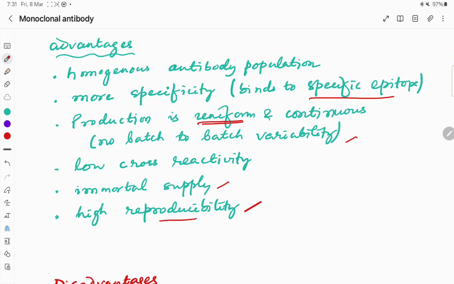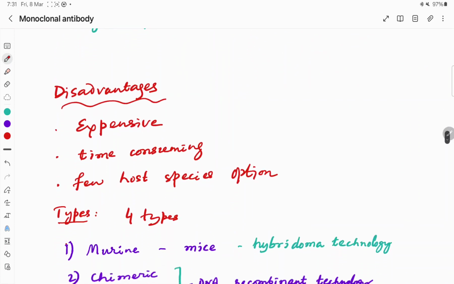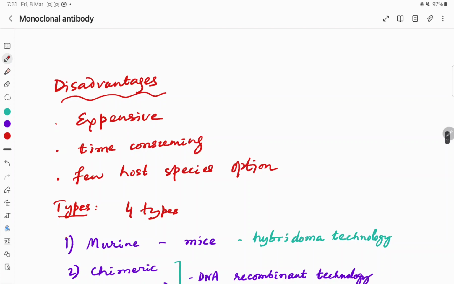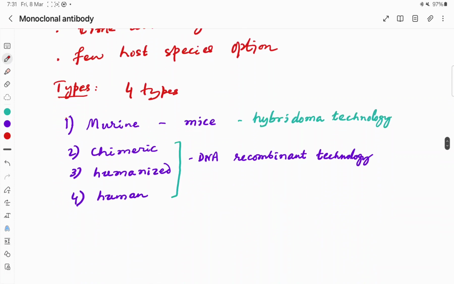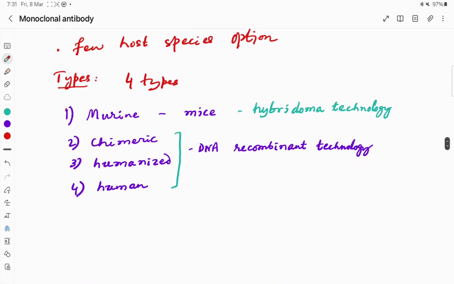So high reproducibility there. So what are the disadvantages? It is expensive, time consuming, more than 6 months time is required, few host species options are there. All these are the disadvantages with the monoclonal antibodies. There are 4 types of monoclonal antibodies.